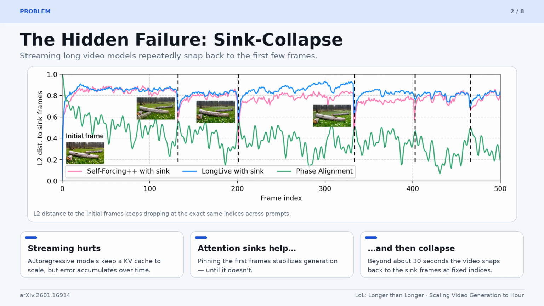Recent ultra-long video models, LongLive and Self-Forcing++, push streaming to the minute scale by keeping the first few frames as attention sinks. These sinks stabilize generation, but at long horizons, the L2 distance to those sink frames drops sharply at very specific indices, like 132 and 201. At those points, the video abruptly snaps back to its start. We call this sync collapse. Strikingly, it happens at the same indices regardless of prompt or noise seed, which tells us the cause is structural.